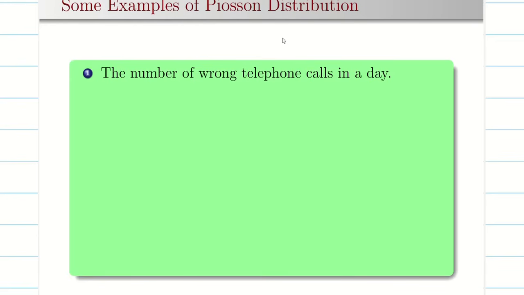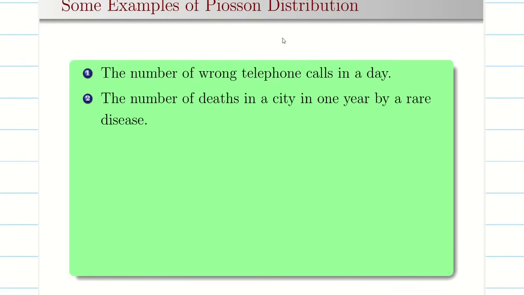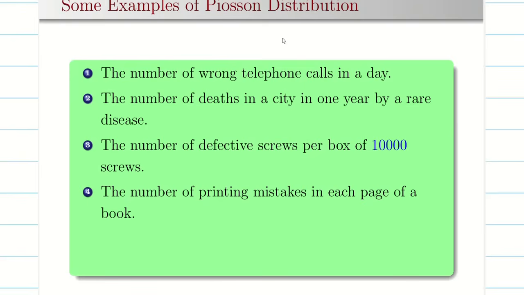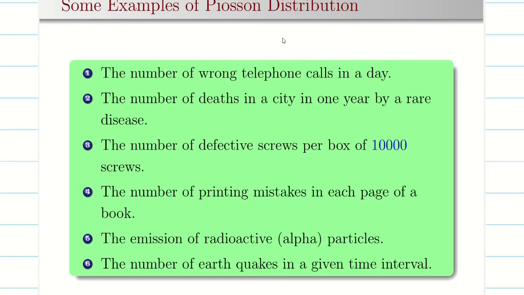Now I'll give some examples. Radioactive elements, number of accidents, defective products in a manufacturing company, number of earthquakes, persons dying of a very rare disease, etc. These are all very rare events, and they are negative events, so we can apply Poisson distribution.